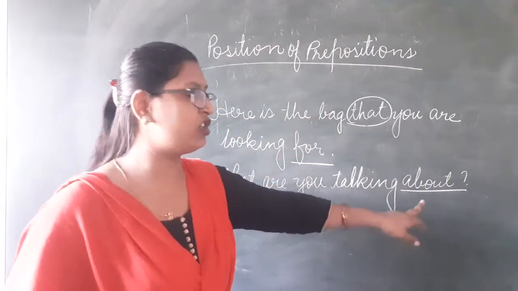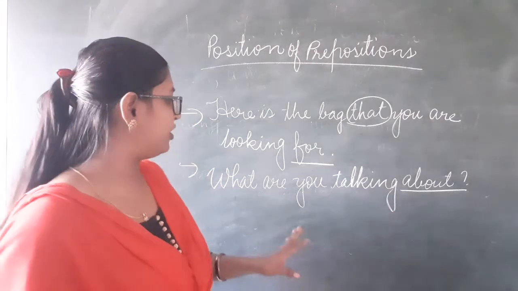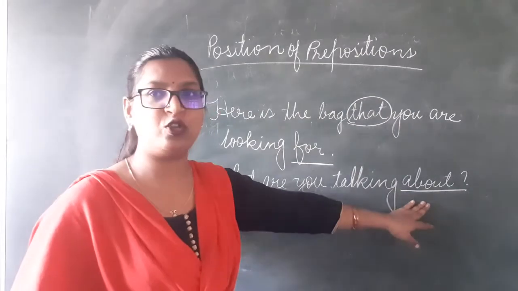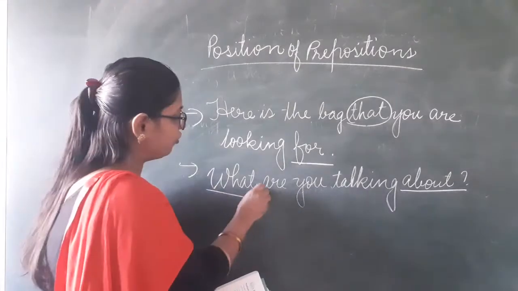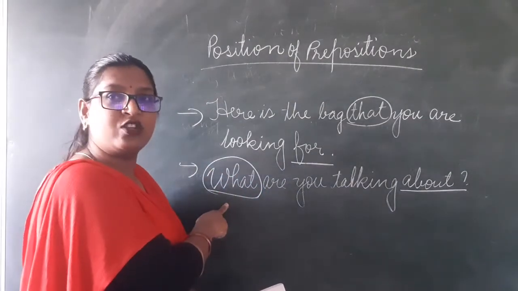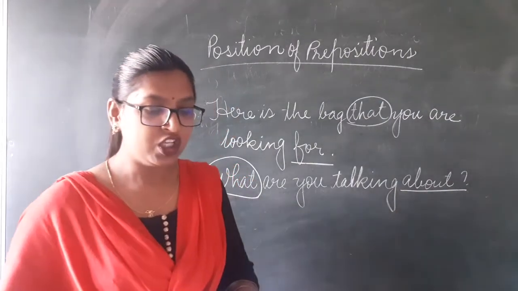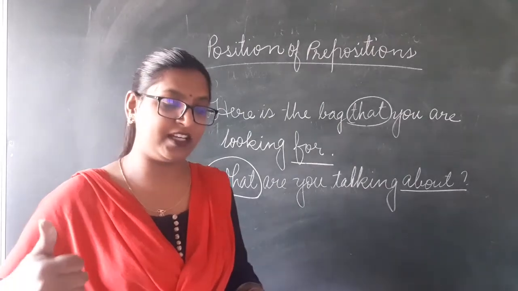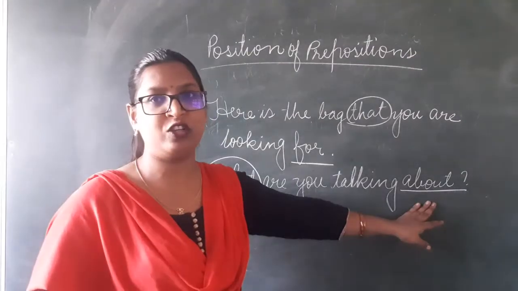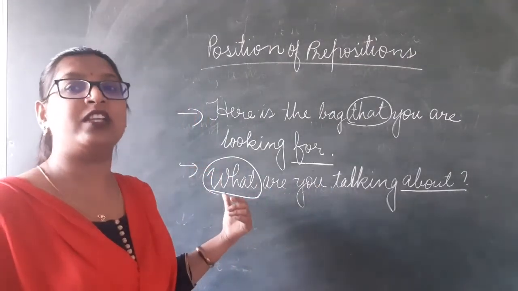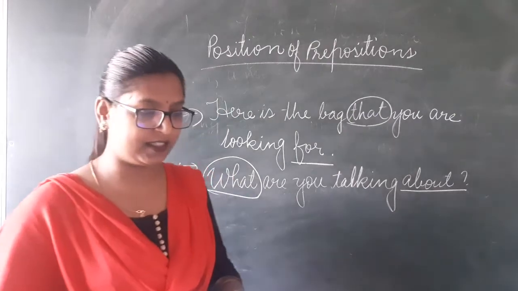About what? Here we get the object what. What is the interrogative pronoun here. It's the object of the preposition. So, the preposition usually comes at the end when its object is an interrogative pronoun.